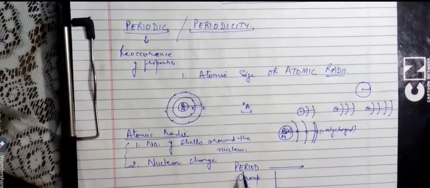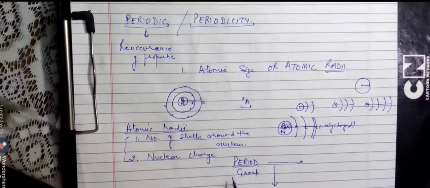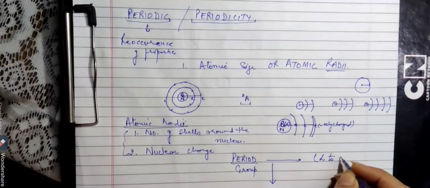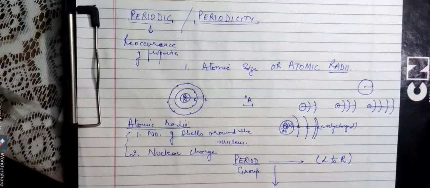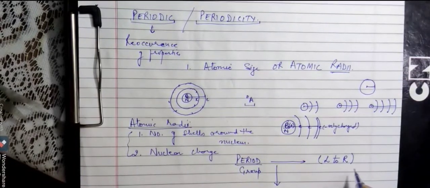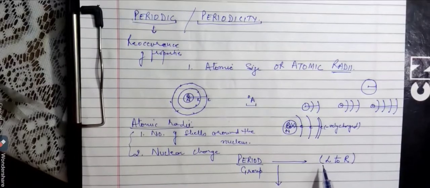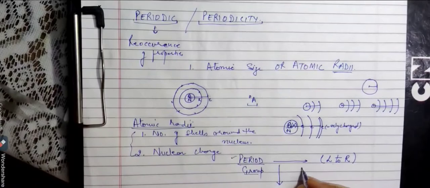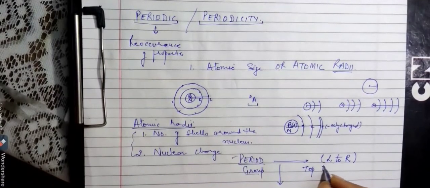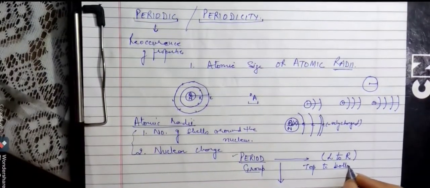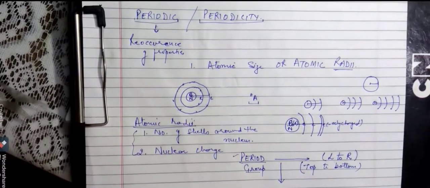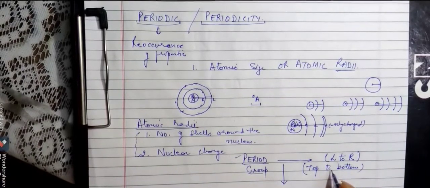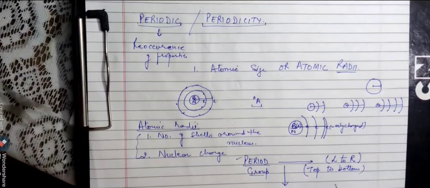Now when we are talking about the variation of any property in a period, we always discuss it from left to right. This is a universal rule all over the world. Whenever we talk about any variation in a property, it will always be discussed in a period from left to right and in a group from top to bottom. It is important to keep the trend the same, because otherwise, if you talk from bottom to top and I talk from top to bottom, every property will show a different trend.